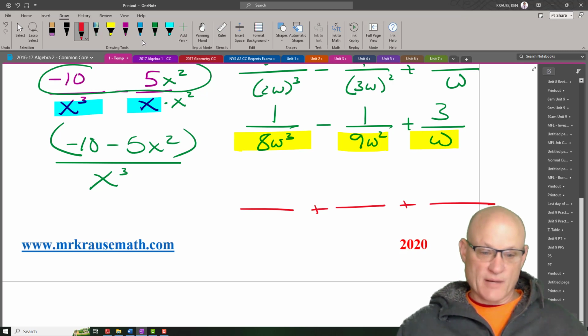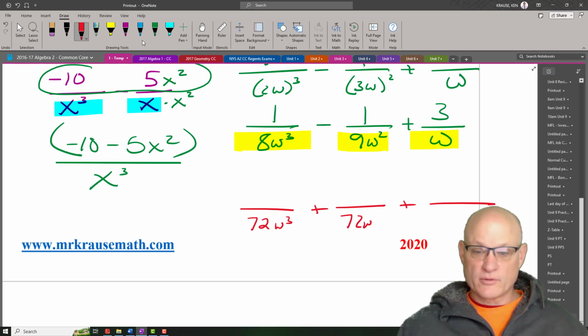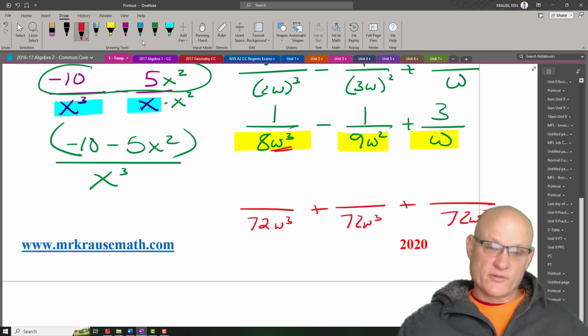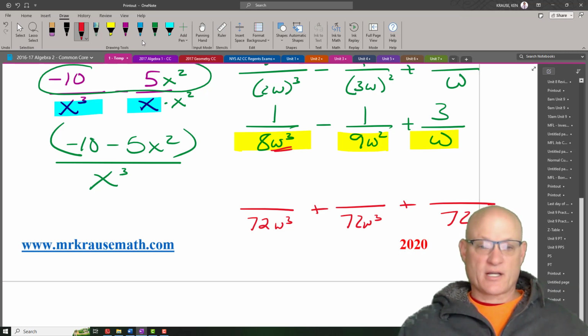Believe it or not, the common denominator is 72w cubed. Because I have to have a w cubed because that one has a w cubed. And the common denominator between 9 and 8 is 72. So that means I multiply this one just by 9.